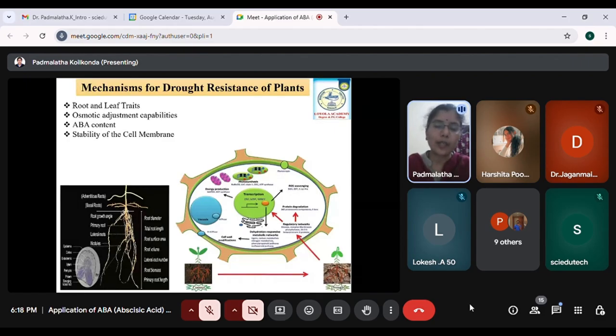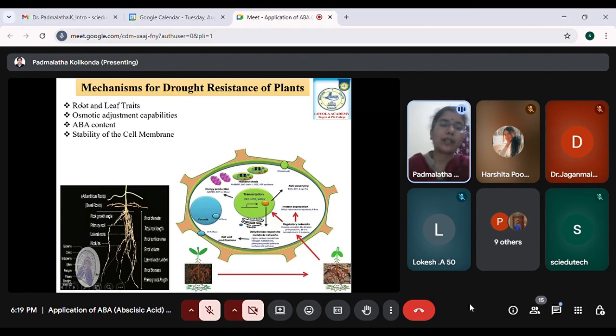Similarly, plants have the vegetative stage, the flowering stage, and the fruit set stage. These are the three stages wherein the plant requires the maximum amount of water. When there is water scarcity during these stages, the plant will immediately follow one of the mechanisms and try to adapt itself to the water scarcity.